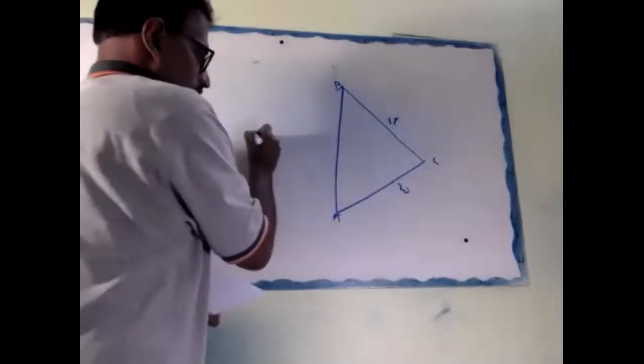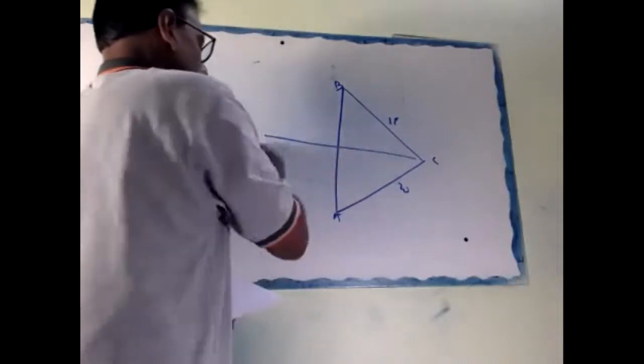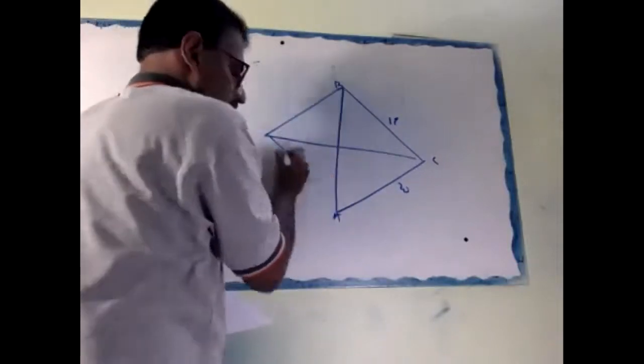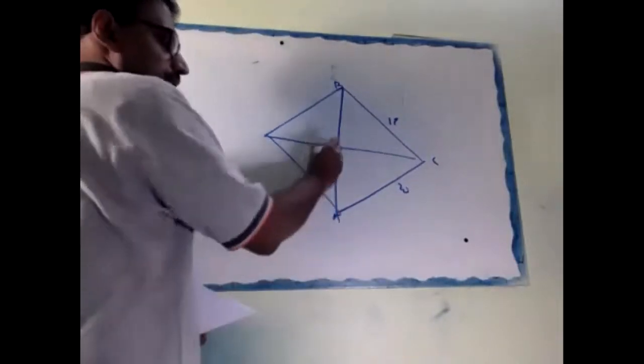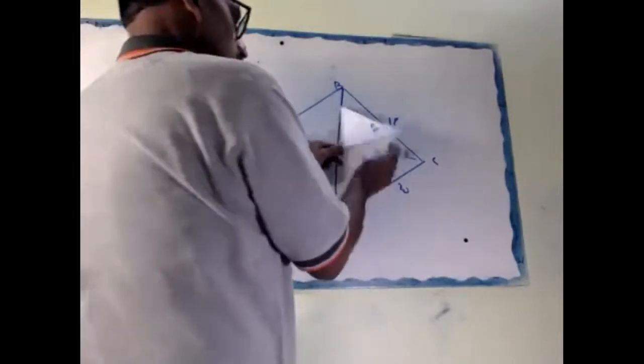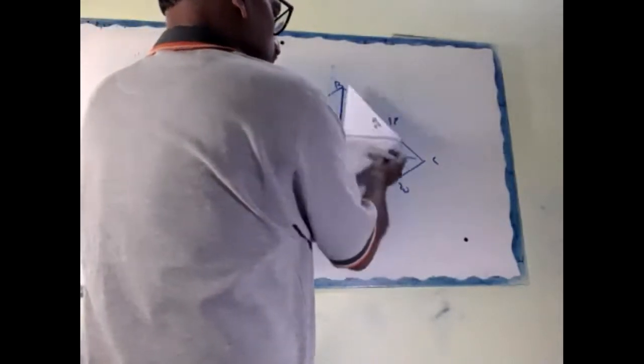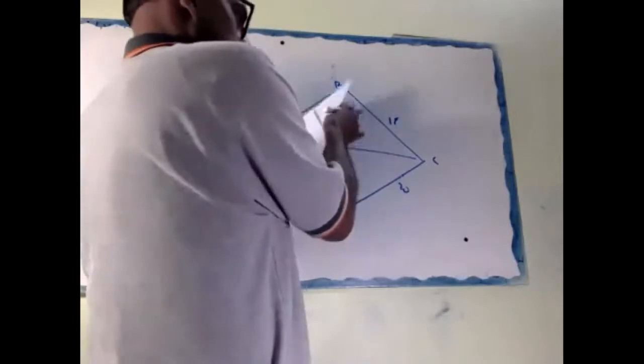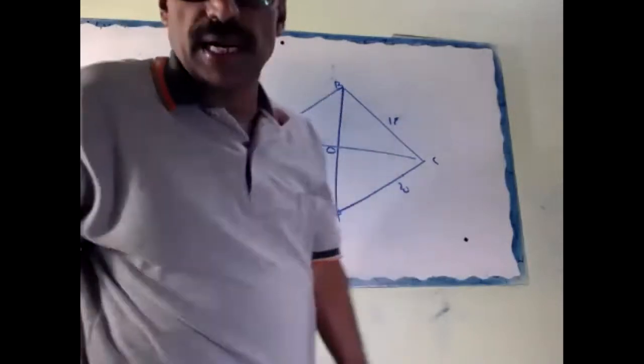The double cone comes like this. Okay, this is the center. Now we have to find the double cone.